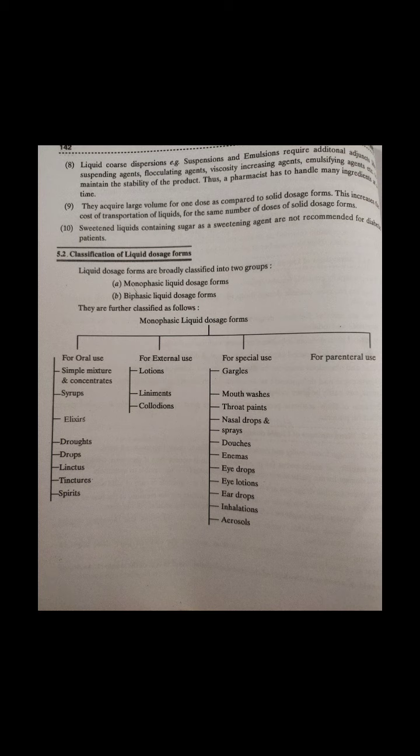The label must contain all necessary requirements of liquid forms. In addition to those, it must carry directions like for external use only, keep out of the reach of children, and apply without rubbing. Since they are preparations for external use, they do not have any dose column in their labels.